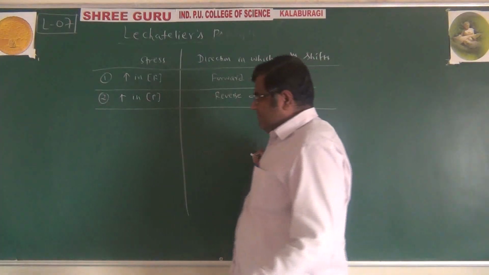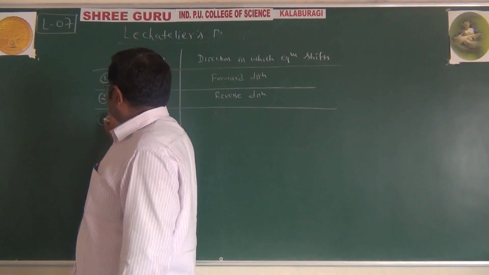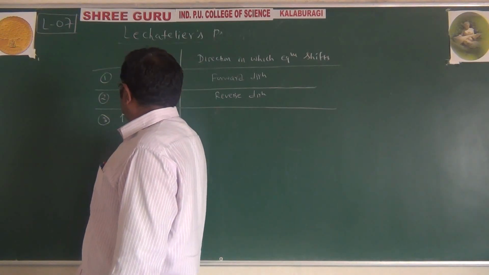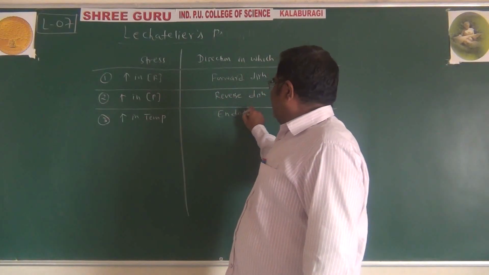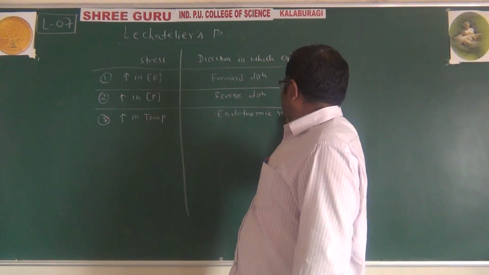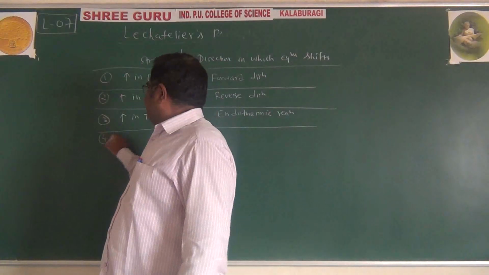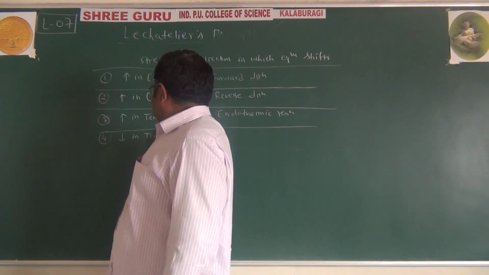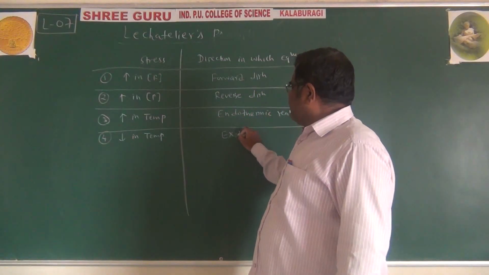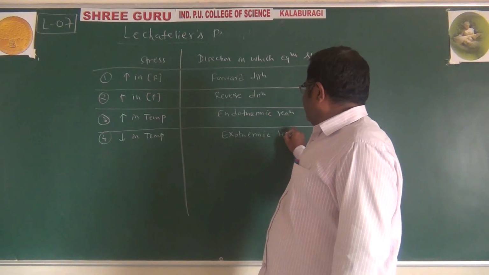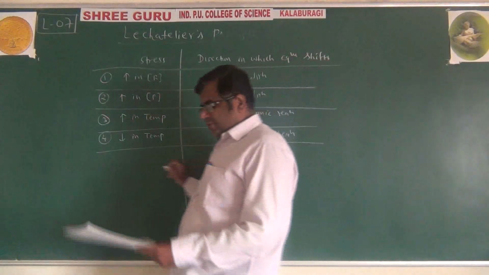Just what we learned, some summary of that. Increase in temperature. Reaction will go in that direction where the endothermic reaction takes place, because that requires temperature. Decreasing temperature, and we can say it goes into that direction where exothermic reaction takes place. We'll take some questions and we'll understand this in a better way.